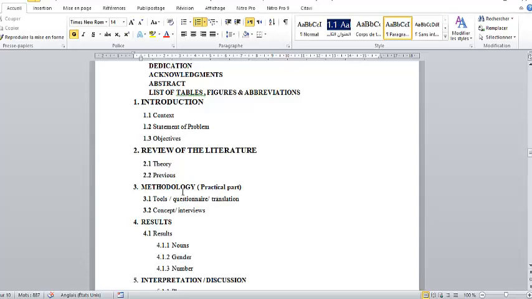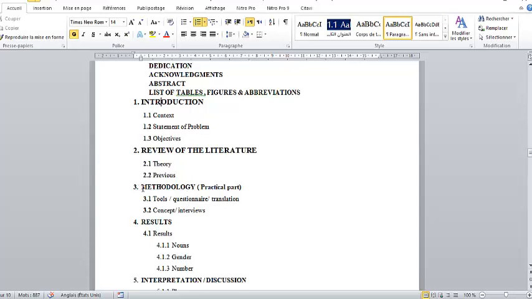Methods, also here we talk about methodology, the way you have conducted your research. And likewise here you may choose translation if you are working on translation, questionnaires, reviews, tools, other tools of analysis, concepts, and interviews or questionnaires. What is important is that it should be here. Please don't put practical part because everything here is practical, so you choose a title for this. Either you say methodology or sometimes you may find